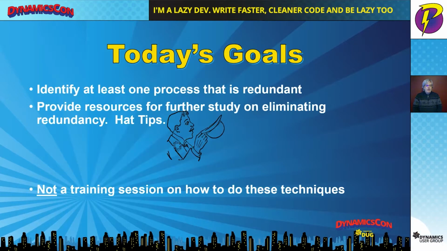My goal for my audience is that you're able to identify at least one process that you're currently doing that's redundant. I then want to provide some resources for future study on eliminating that redundancy. Throughout my presentation, I'm going to be denoting these opportunities as hat tips. I'm pulling in my links that I have out to articles and then crediting the authors of those articles.